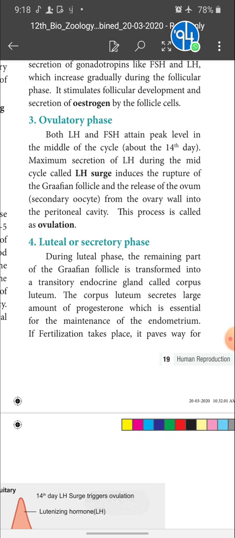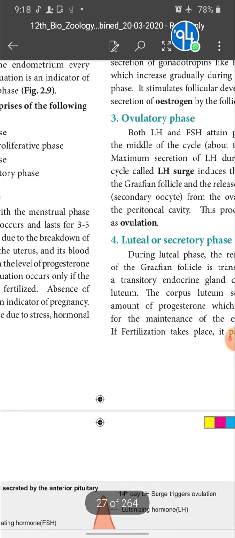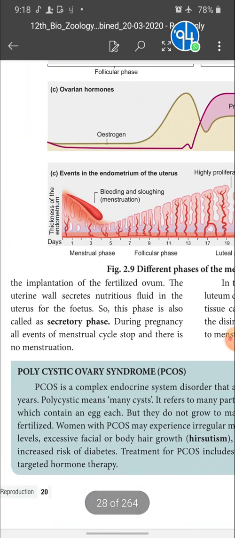And the luteal or secretory phase is the last phase of the menstrual cycle. After the ovum is released from the ovarian follicle, what is the next stage? The luteal or secretory phase. During the luteal phase, the remaining part of the Graafian follicle is transformed into a transitory endocrine gland called the corpus luteum. The corpus luteum secretes a large amount of progesterone, which is essential for the maintenance of the endometrium. If fertilization takes place, it paves the way for implantation of the fertilized ovum. The uterine wall secretes nutritious fluid in the uterus for the fetus.